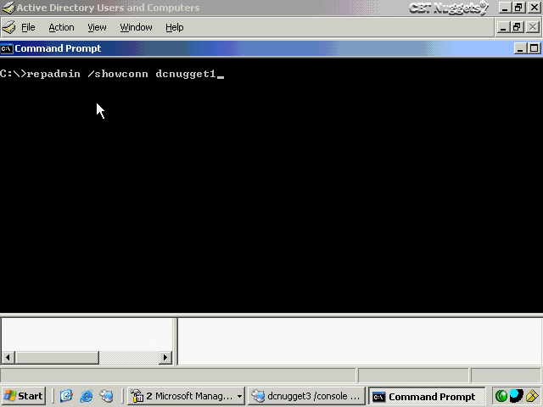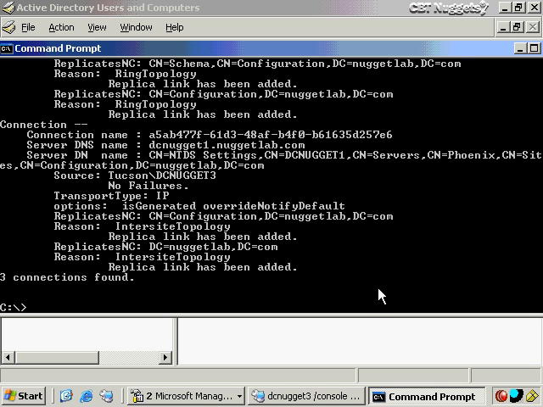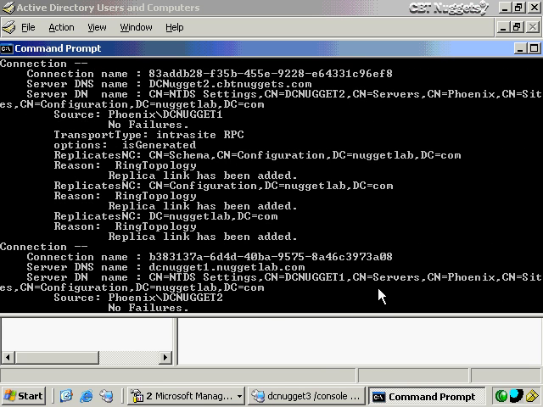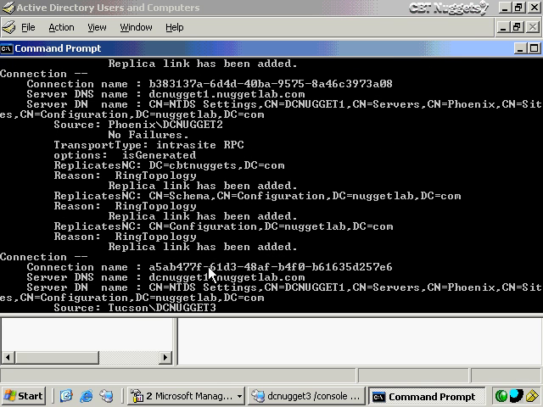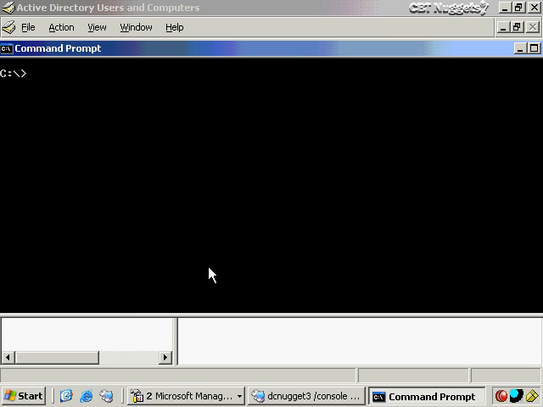Now I can also use repadmin with the showconn item here with DC Nugget 1 to show the replication partners, the inbound partners here. And by pressing enter, it'll give me the same information that I would get in Active Directory Sites and Services and more, because it identifies things such as whether or not there have been any recent failures. It shows the last replication cycle if there were any failures. We don't have any here. It shows me the connection name here by GUID. It shows me the DNS name, the fully distinguished name that we see here, and so forth. Also shows me what it's replicating with that naming context, the schema, configuration, and domain naming context in this case. And also shows me any other domain controllers that it's replicating with. So that's very handy for that kind of an item.